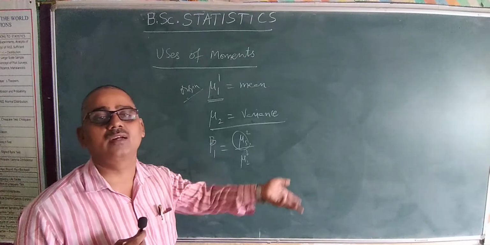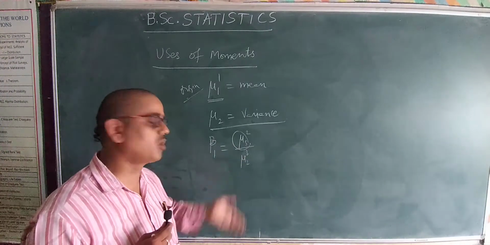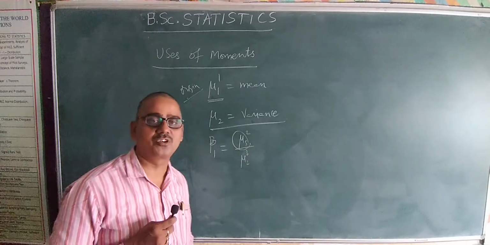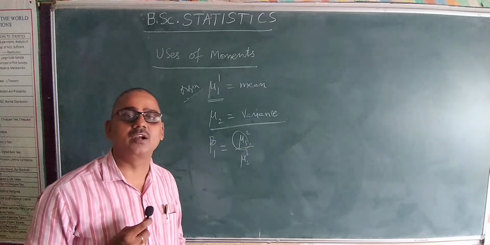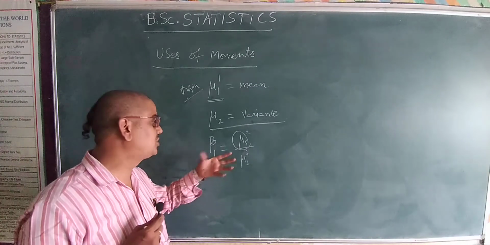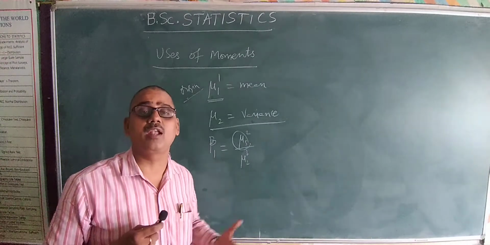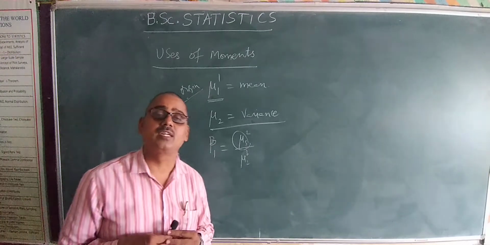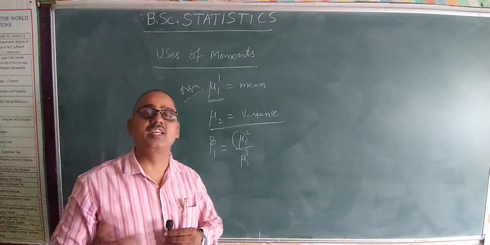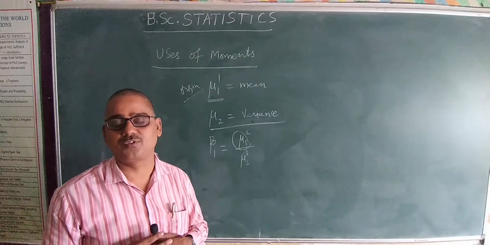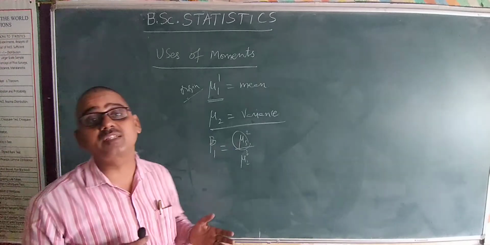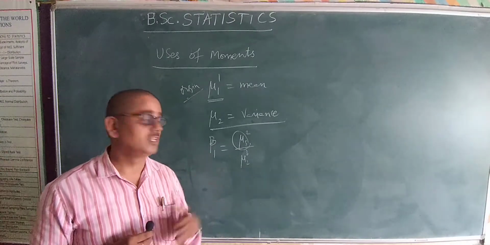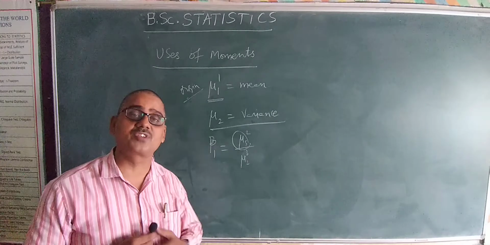Okay, so if we consider the value of mu3, it indicates the skewness, because mu2 is always positive. Mu3 and mu2, these two values provide measures of skewness. So moments also provide the measure of the coefficient of skewness. This is called coefficient beta 1, the coefficient of skewness.